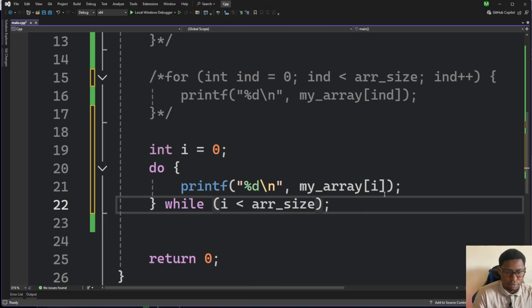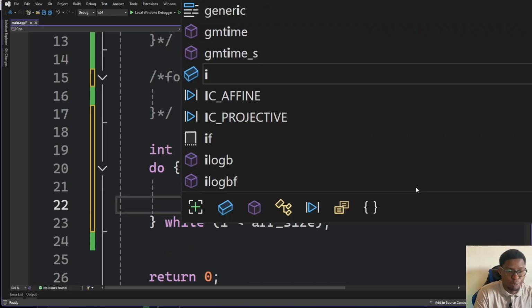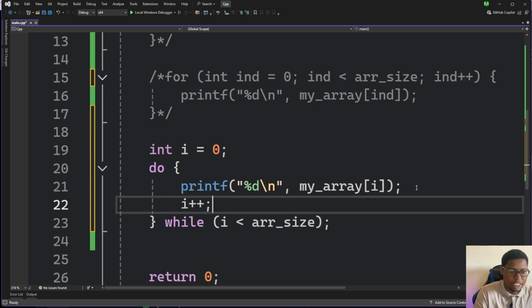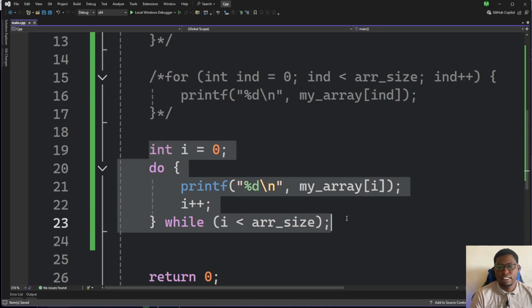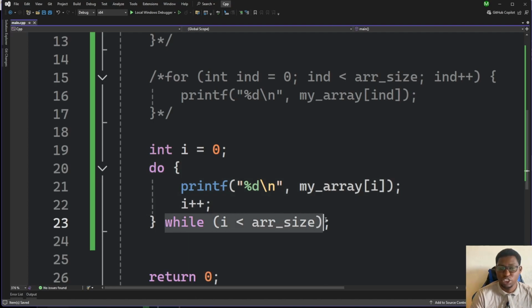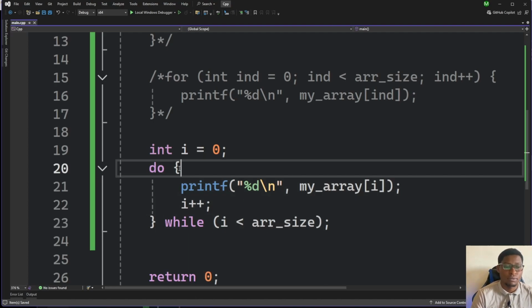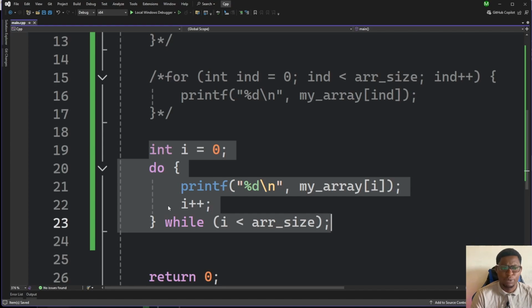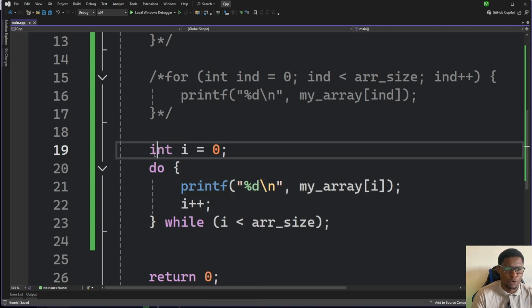Okay, so in this one you also have to put our increment statement here. So this is basically the same as the while loop. The only difference is our do while will always execute one statement before it checks the condition. Okay, we'll look at that better with another example as we go forward.